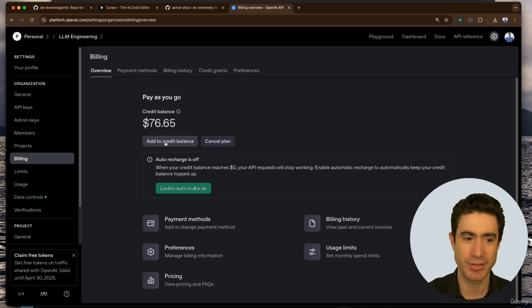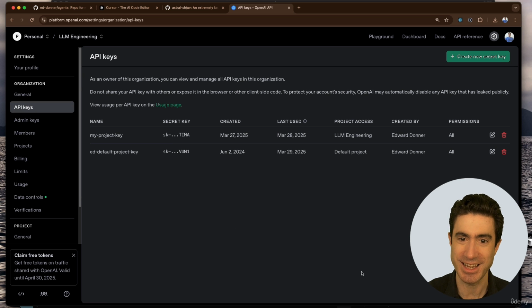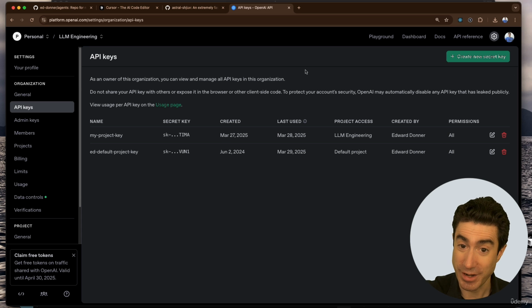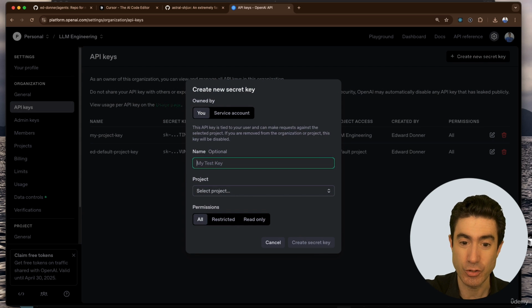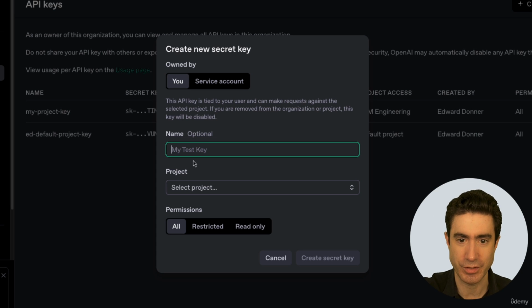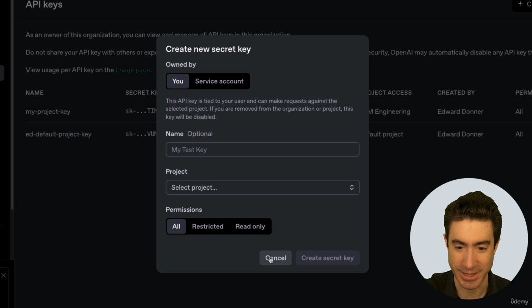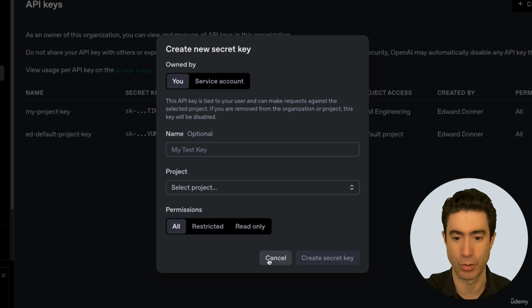Once you've done that, you then turn to the API keys part of this, which is where you get to see the key that you've set up that you will use for this project. And if you already have a key, then great, you're in good shape. But I assume you don't, in which case you press this green create new secret key. You give it a name, that doesn't matter, just for your future reference. And then for project, be sure to choose default project and leave it as all permissions, and then press create secret key. It's going to bring up your key that you'll use, and you can copy it into your clipboard. And we're going to paste it in a moment into Cursor in a place where we were going to use it.